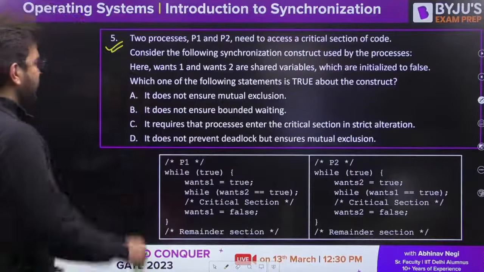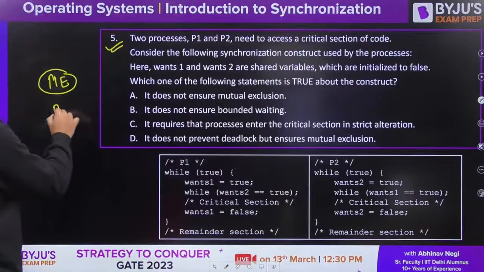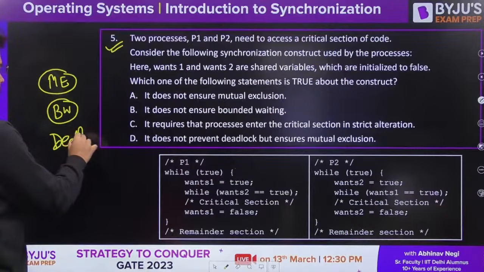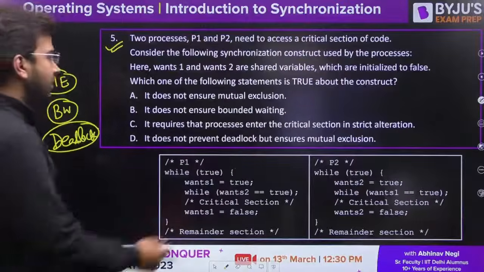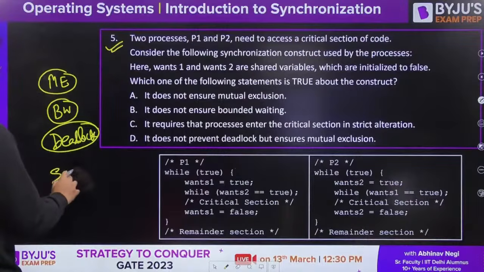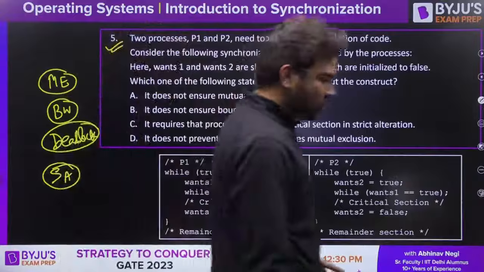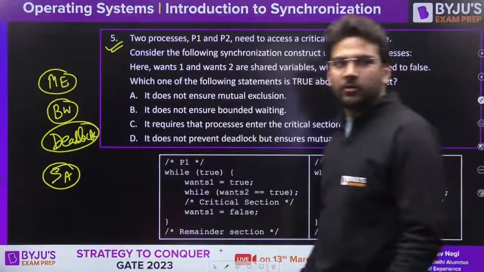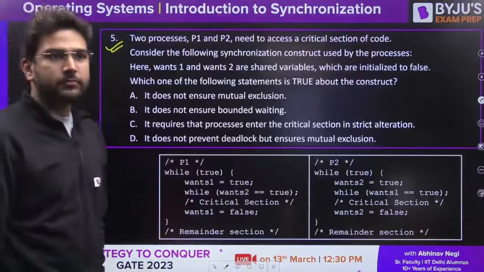So here you have to check mutual exclusion. You have to check bounded waiting. You have to see deadlock also in this case. So you have to verify these things, and whether strict alternation is there or not. Now those who are confused whether bounded waiting will be satisfied if strict alternation is not there, that will be clear in this question.